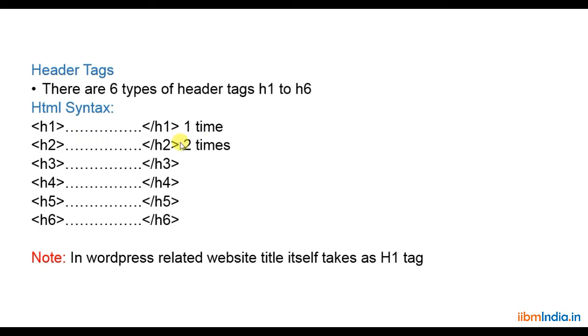Most important, H1 should be used at least one time. H2 can be up to 2 times, and it is not mandatory to be 2 times; it depends upon the content you are uploading. If the content is more, you can go up to a maximum of 2 times, or if the content is less, it is not necessary to go with 2 times. If the content is high, you can go with 2 times. And H3 to H6 we can take n number of times, again based on your content. If the content is huge and large, you can take H3 to H6.